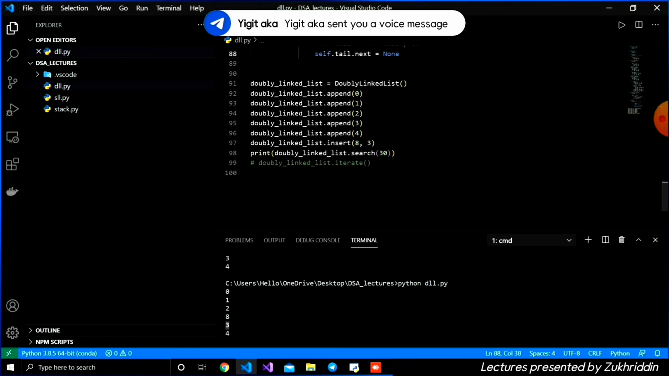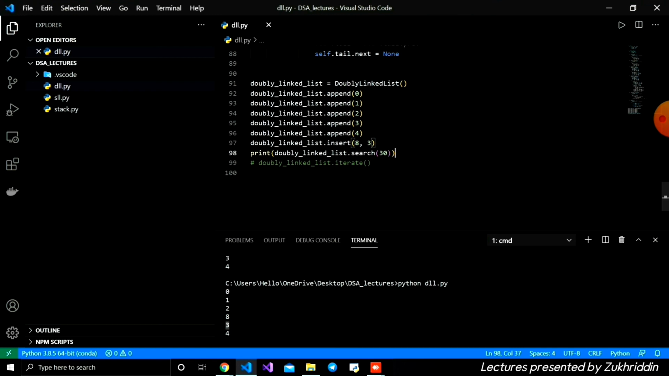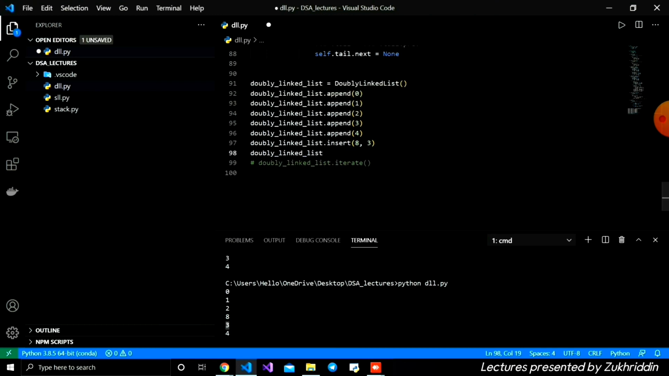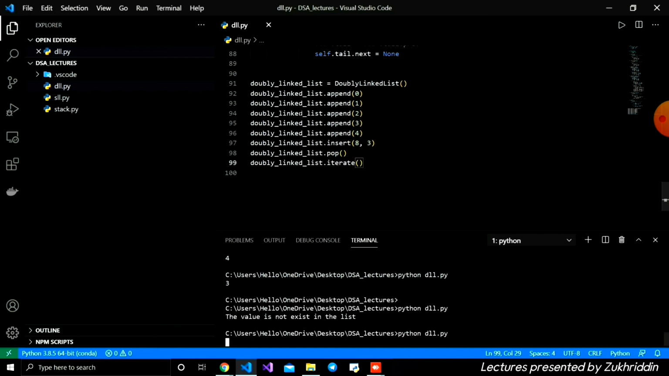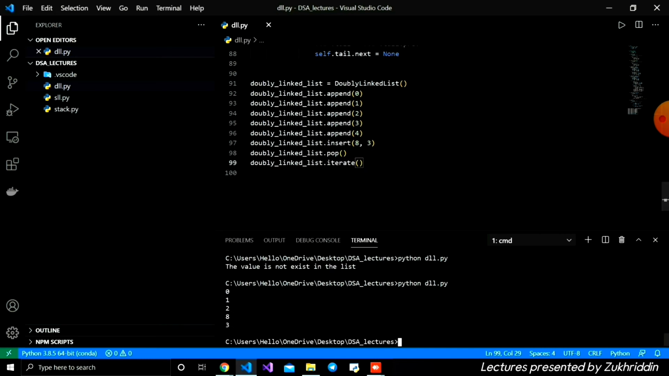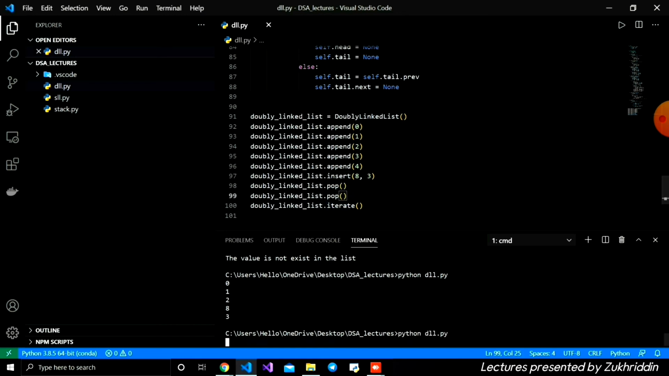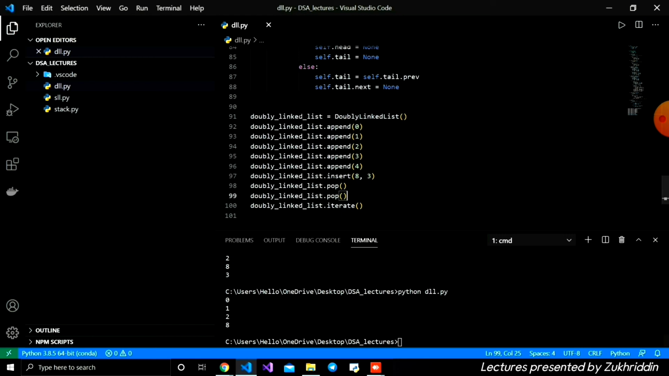Let's check our method. First I just want to delete this search function, and after that I'm going to write doubly linked list.pop, which is the delete, and also I'm going to comment this and save it. Let's run, and if you see here, the 4 is deleted, okay. We can delete from the last, and we can delete one more time. Let's copy this two times and see it. As you see, the 3 is also deleted, and like this.